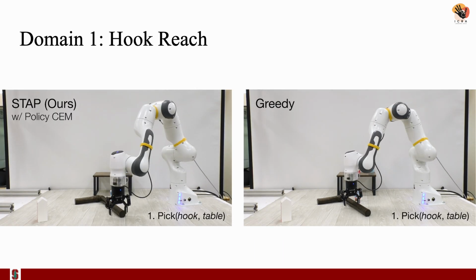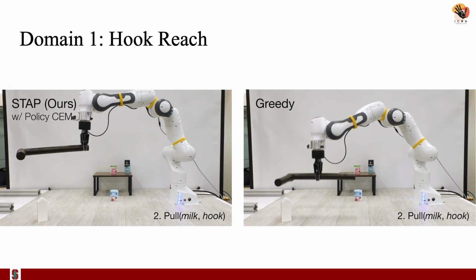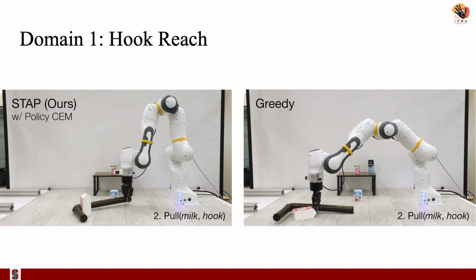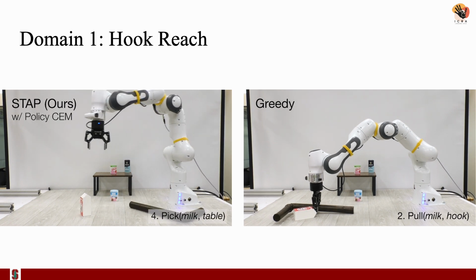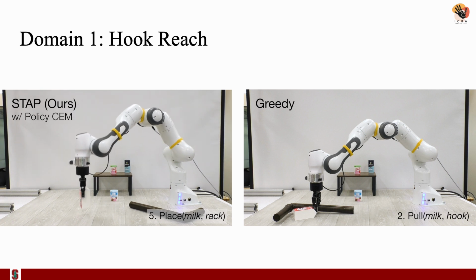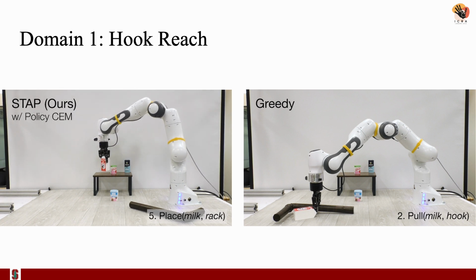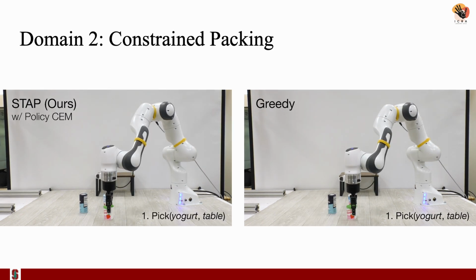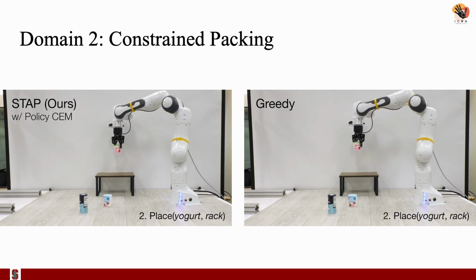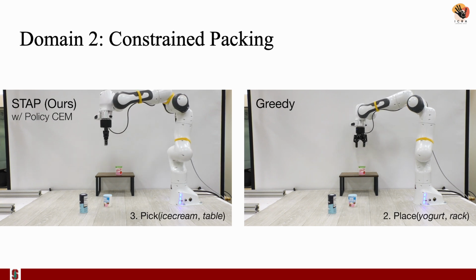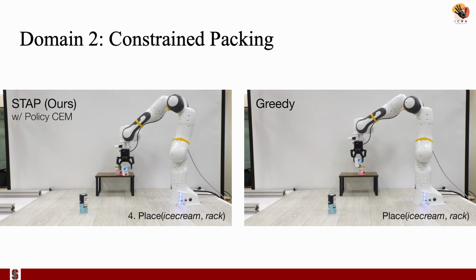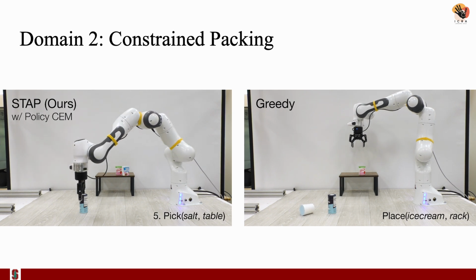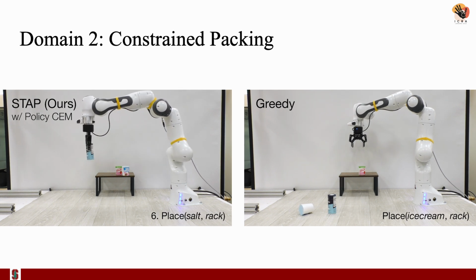In the hook reach domain, our method is able to plan the pick hook skill by grasping the hook at the end of its handle so that it can perform the subsequent pull skill. Greedy execution, on the other hand, picks up the hook in a way that makes pulling infeasible. In the constrained packing domain, our method plans placement locations on the rack for all objects to maximize the place skill's probability of succeeding. Greedy execution results in a configuration of objects that the imperfect place skill doesn't know how to handle.